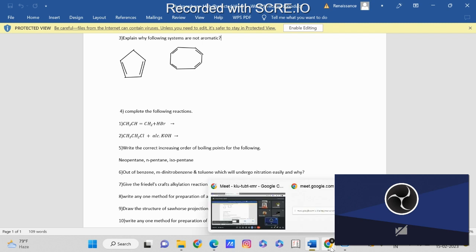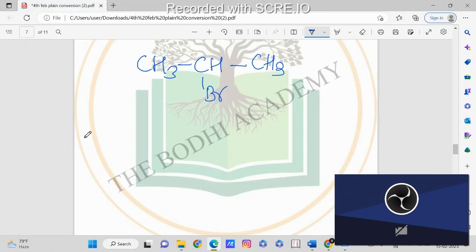What is neopentane? Neopentane means the hydrocarbon having 5 carbons in a very branched manner, in this manner. Neo means this plus sign, it's forming in this manner. So this is neopentane.